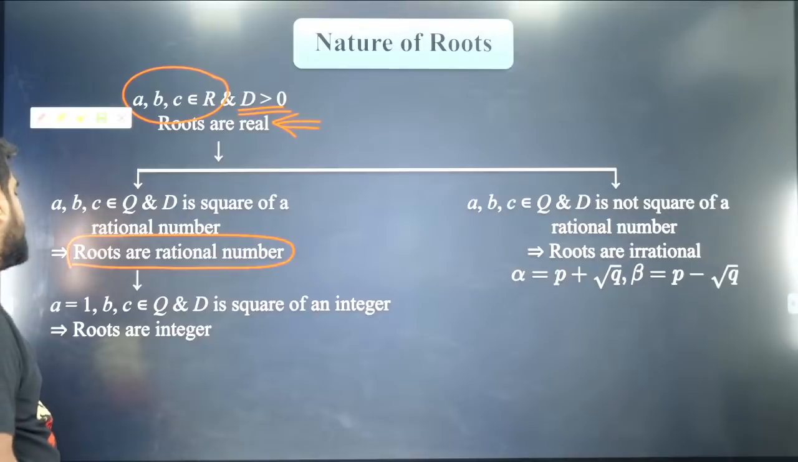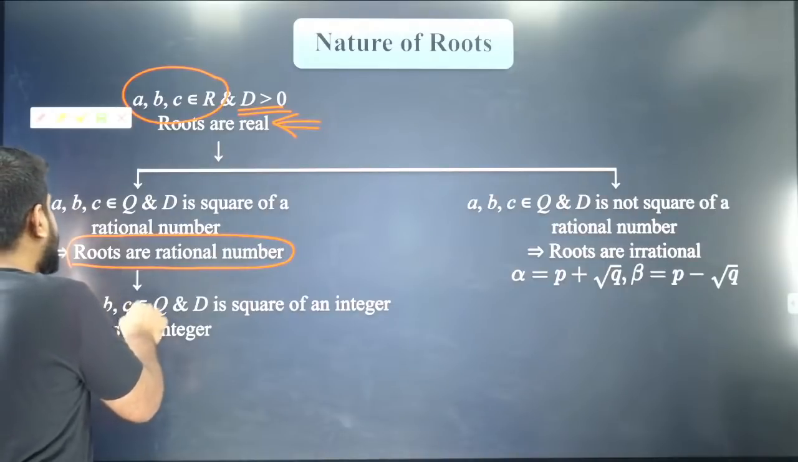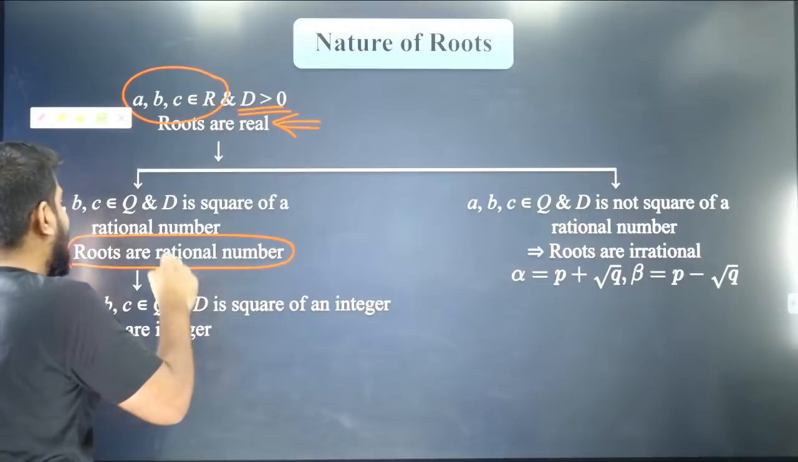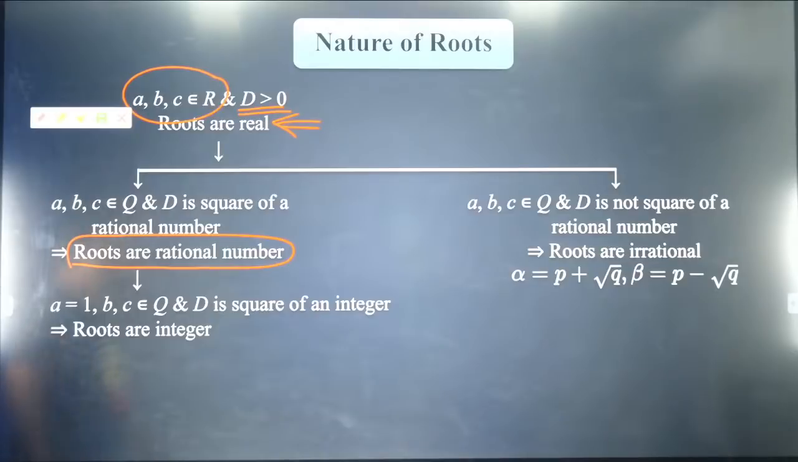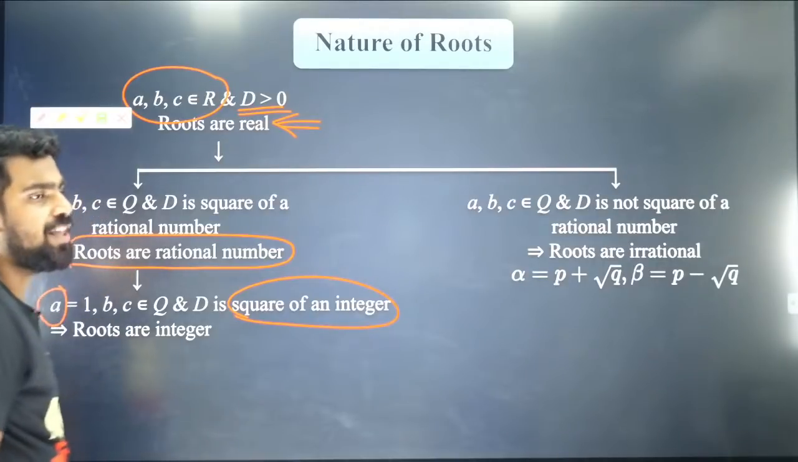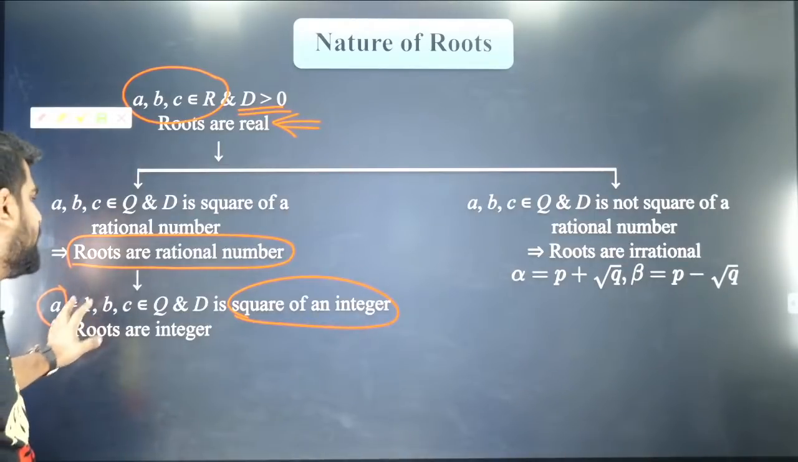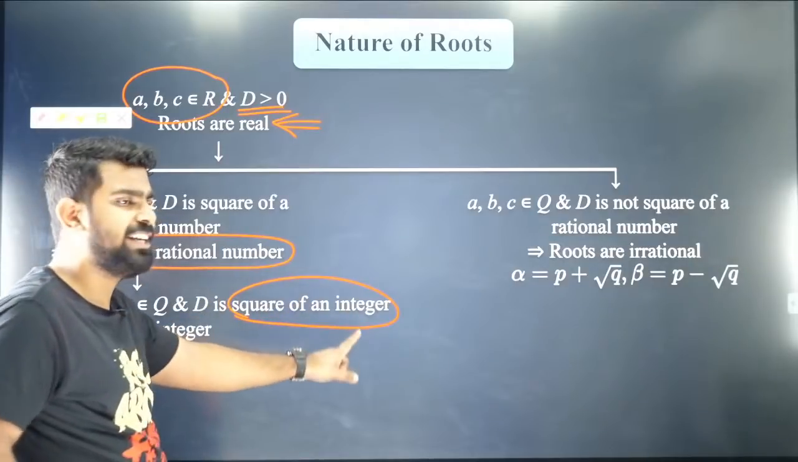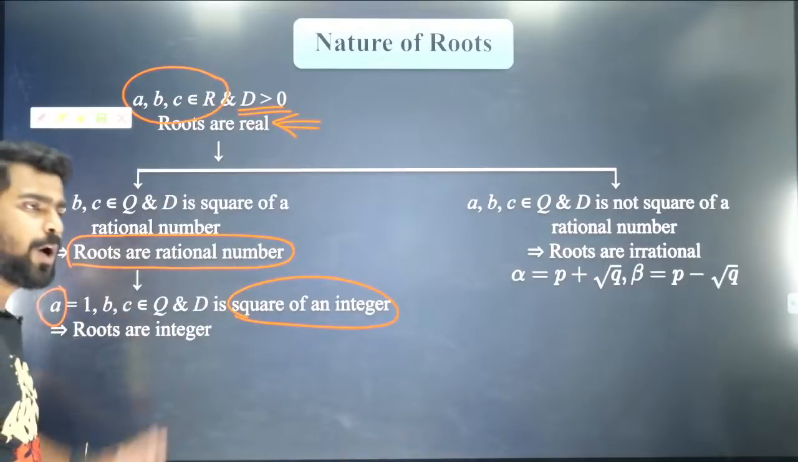Roots will be rational numbers if a is equal to 1, b and c belong to rational numbers, and D is the square of an integer. So only if D is a square of an integer will you have rational roots. Otherwise, root D will be an irrational number. I hope you got it, Ishan. Are you able to follow? Yes. So that is what this means. Only if root D is a square of an integer will you have rational roots. Otherwise, no way. Got it?